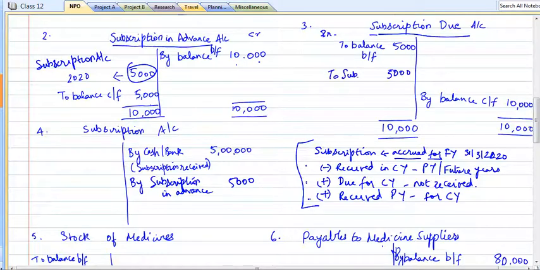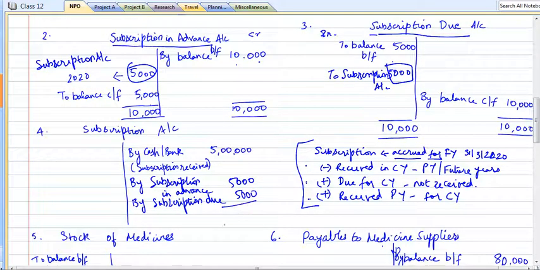So once again, subscription account we need to credit. What is this 5,000? This 5,000 is due for the current year, but we have not received it. So this is also to be added by subscription due account, which is 5,000.